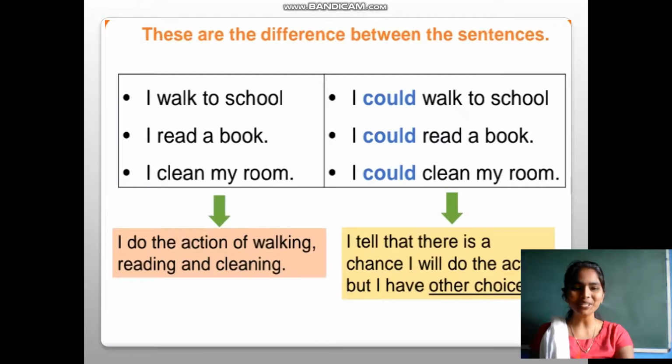These are the differences between the sentences. In the first column, I walk to school, I read a book, I clean my room. I do the actions of walking, reading and cleaning. I am doing those actions. When it comes to the second column, it tells that there is a chance I will do the action, but I have other choices also. Yes, I will do the action, but I have another choice. I could walk, I could read, I could clean. These show the chance that I will do the action, but I have other options.